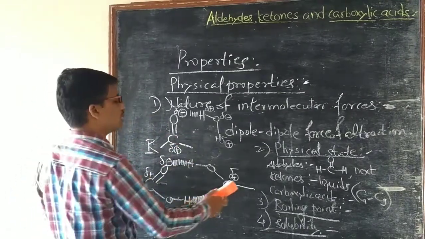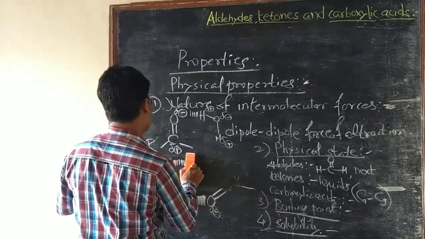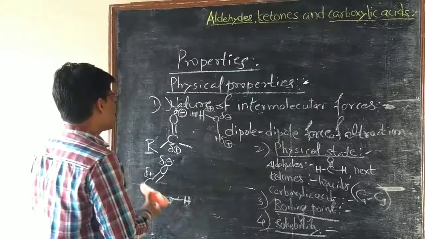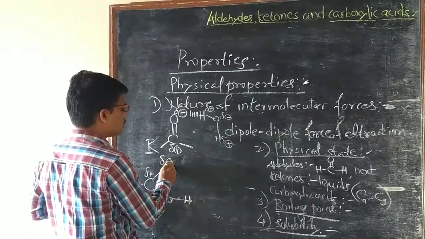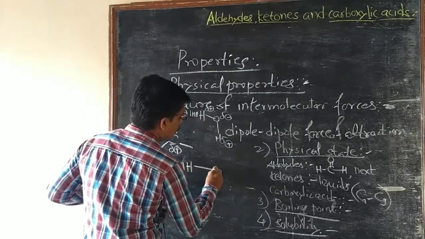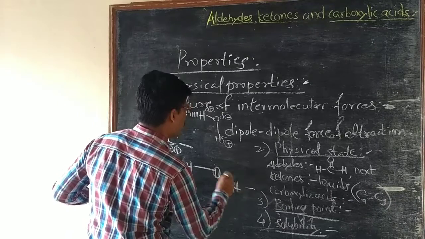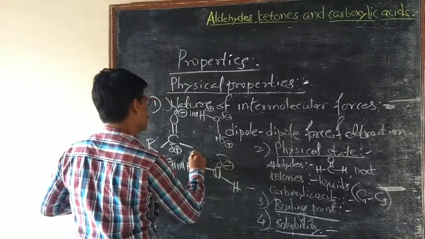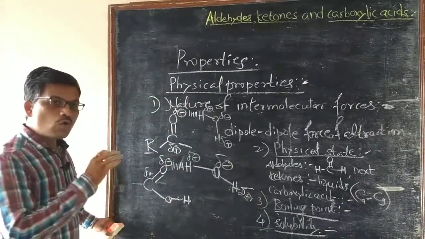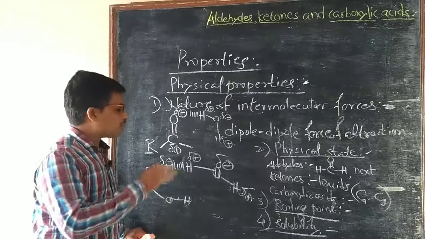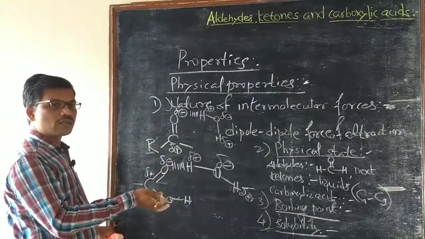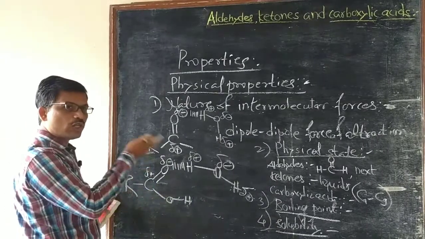In case of carboxylic acids, the carboxylic acid contains the carboxyl group, and this carbonyl oxygen of carboxylic acid is in hydrogen bonding with hydrogen atom of water molecule. Therefore, lower carboxylic acids up to carbon atom 4 are water soluble. As molecular mass increases, proportion of hydrocarbon part in the molecule increases.